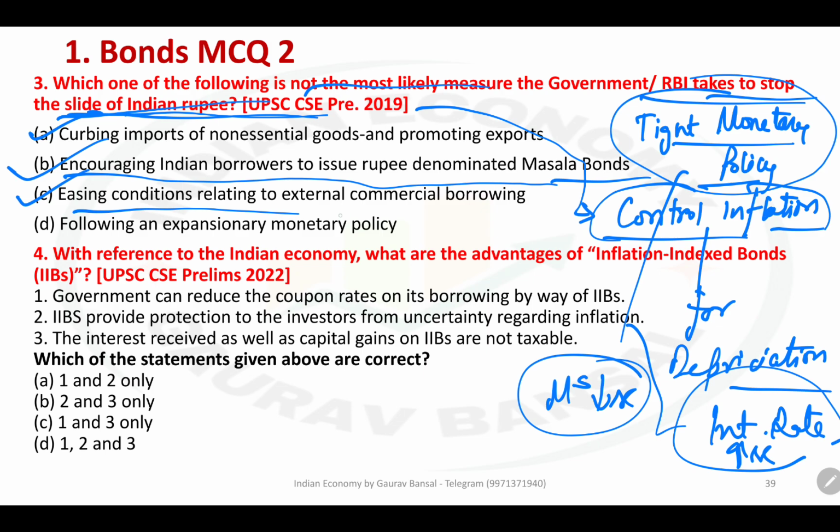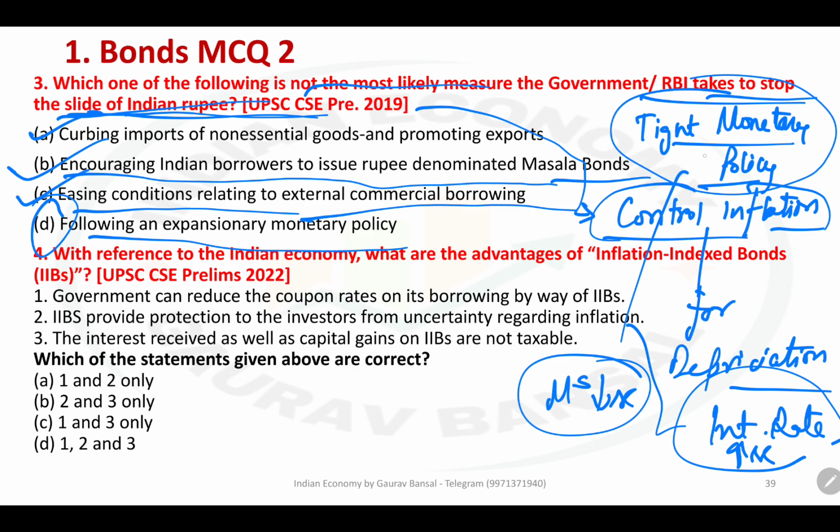Easing conditions related to external commercial borrowing. This will also be useful in the short run only. If more companies are going to take loans from abroad, then more dollars are going to come into the economy in the short run. We may have to pay back more dollars in future, but that is in future. Right now we need dollars, we got dollars. So even this can be useful, not a very good policy, but it can be useful.